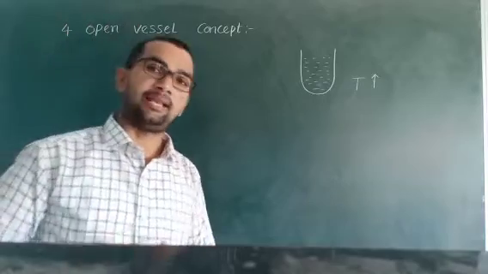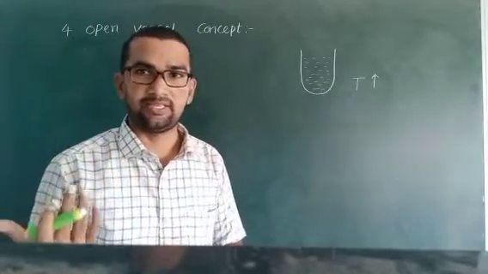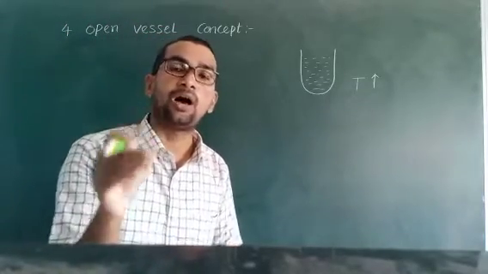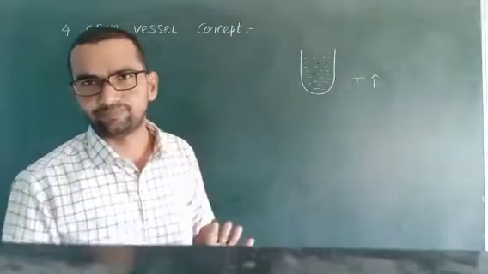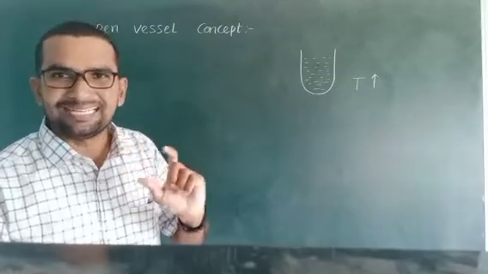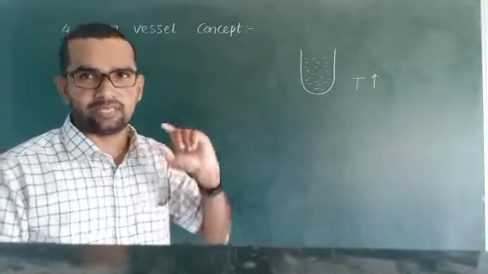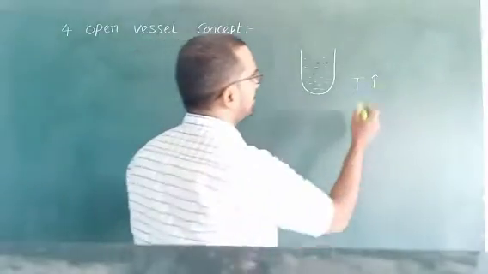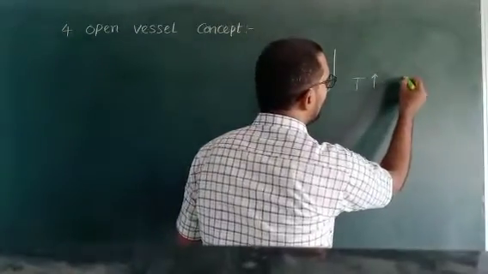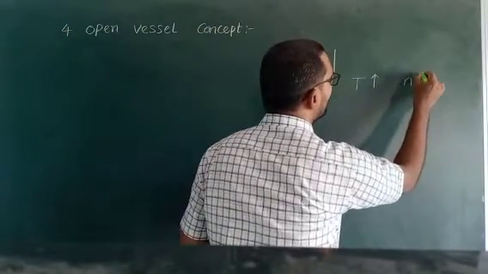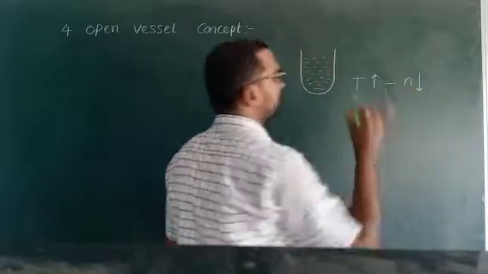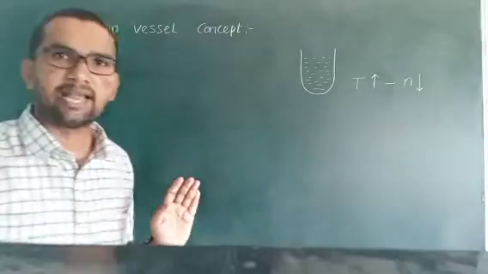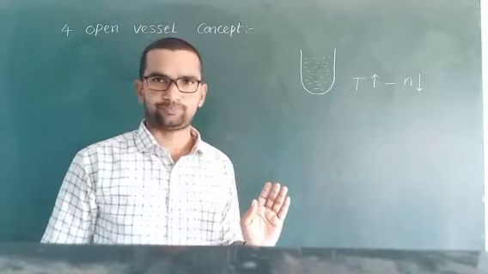Do you understand? In another way, we can express how many molecules or how many moles are present in the vessel. So simply it is expressed as the open vessel concept. Very simply, if temperature increases, the number of molecules or number of moles decreases. This is the relation between temperature and number of moles.